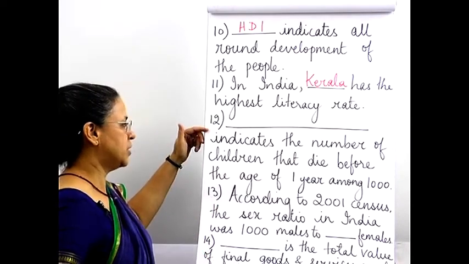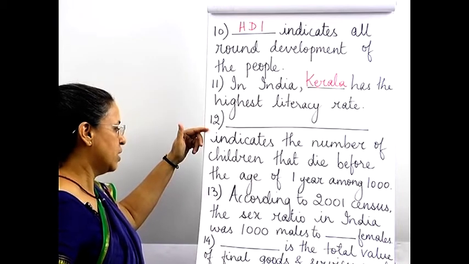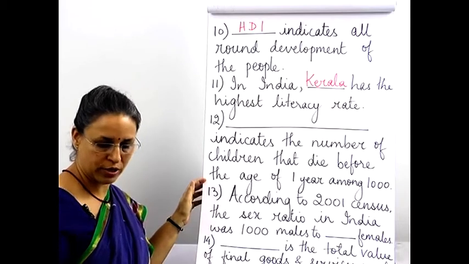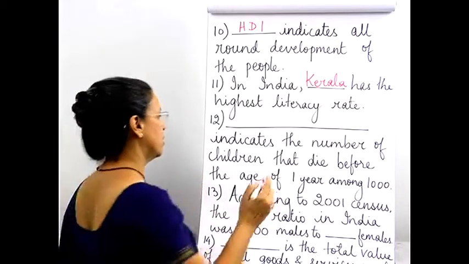12th, dash indicates the number of children that die before the age of 1 year among every 1,000 children. That was your infant mortality rate.